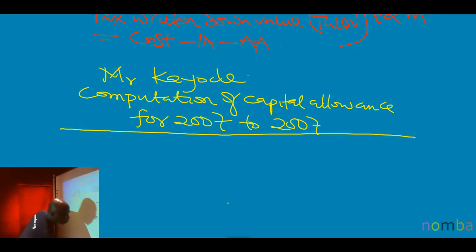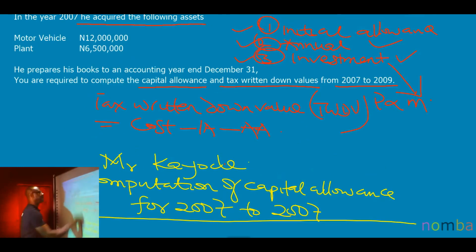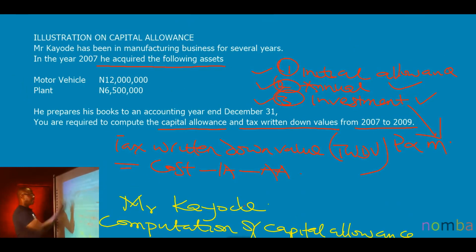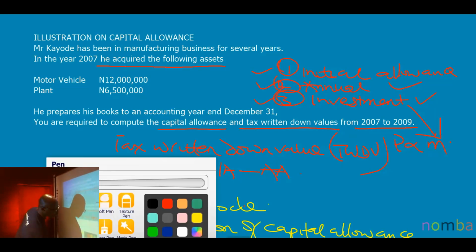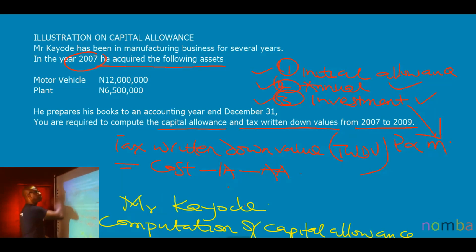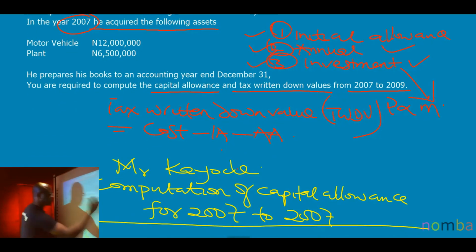Now, let's go back to the question and see 1 or 2 things again. Now, these assets were acquired in which year? We are told that in the year 2007, these assets were acquired. This one, 2007. So, they will start enjoying capital allowance from 2007. So, my first year will be 2007.